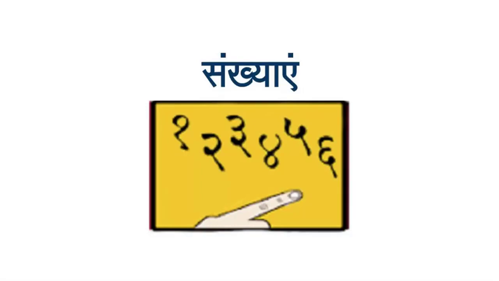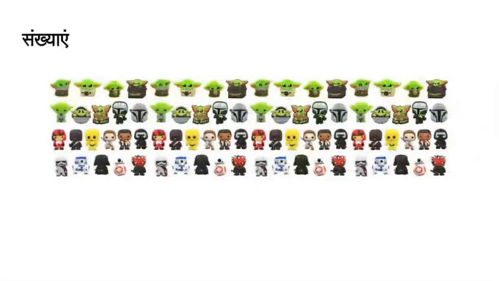Namo Nama. We are learning Sankhyaye. We have learned up to Ashatihi. Ashatihi means 80. So, if we count the things, these all are total 80 things. Ashatihi. If we add one thing to these Ashatihi, then it will be Ekashitihi. Ekashitihi means 81. 80 plus 1 is Ekashitihi.